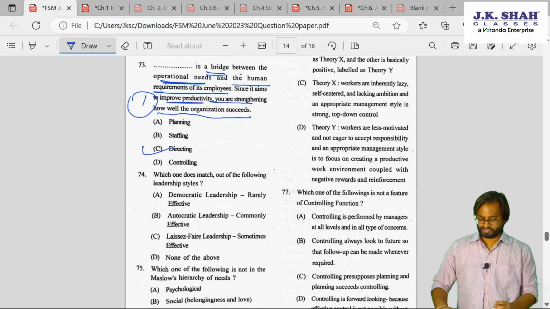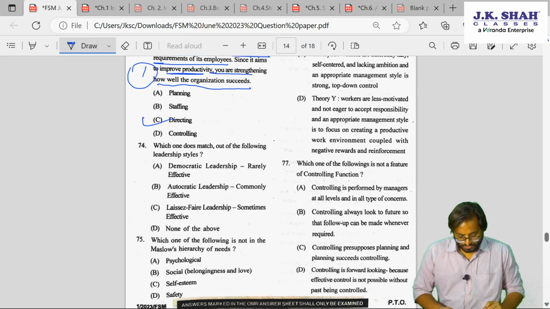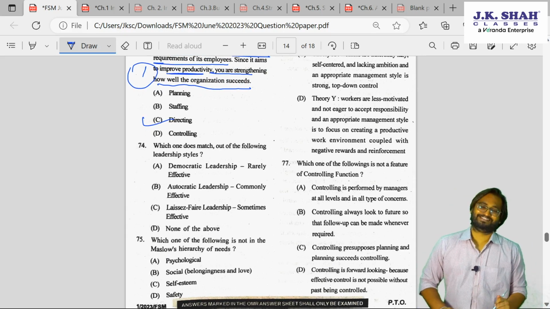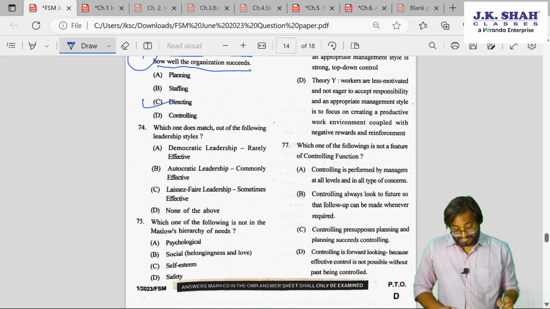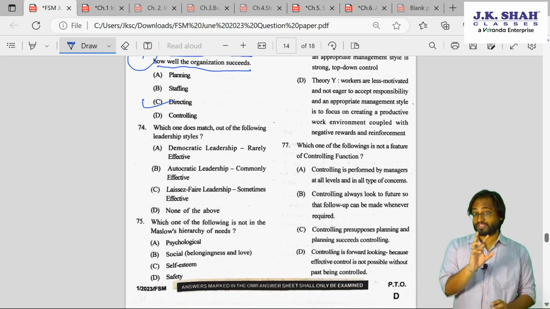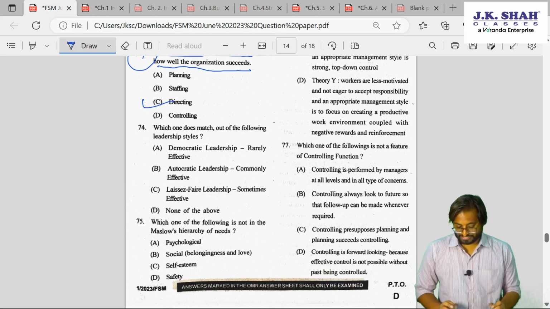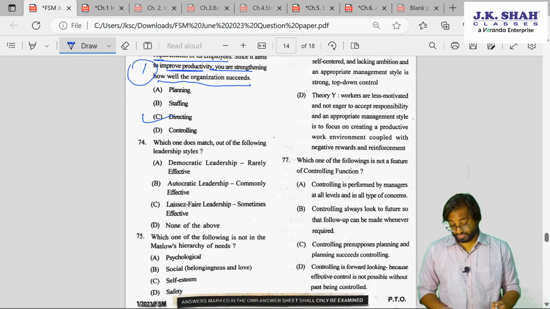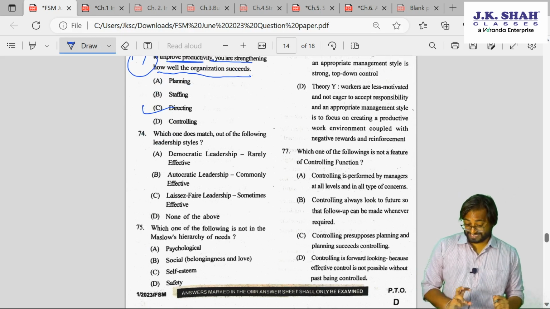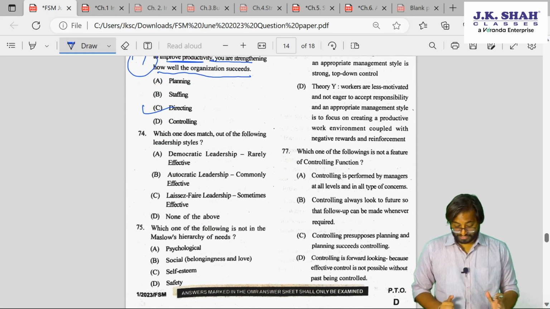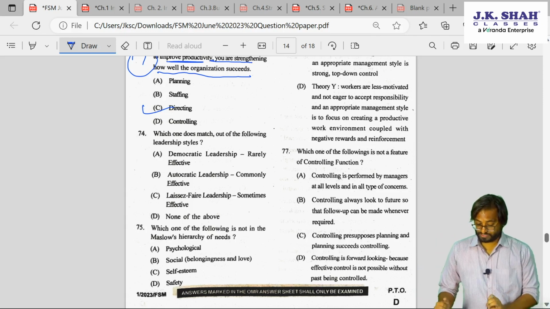74th, guys. Which one does match out of the following leadership styles? Which one does match? Means we have to find out the match. Democratic leadership, rarely effective. Autocratic leadership, commonly effective. Laissez-faire, sometimes effective.